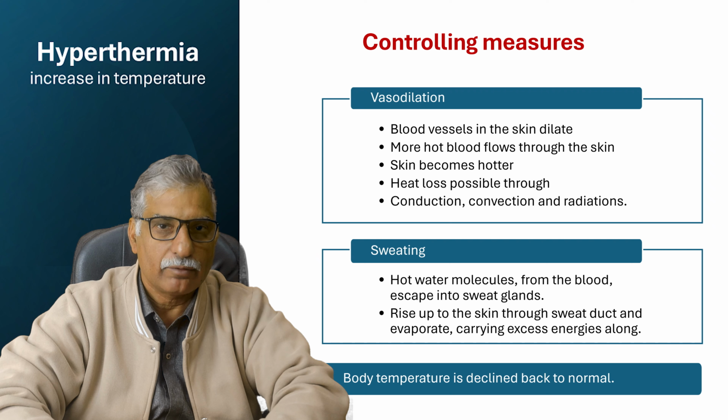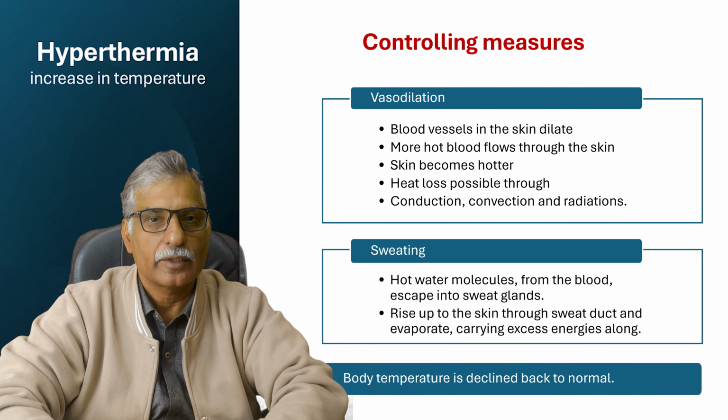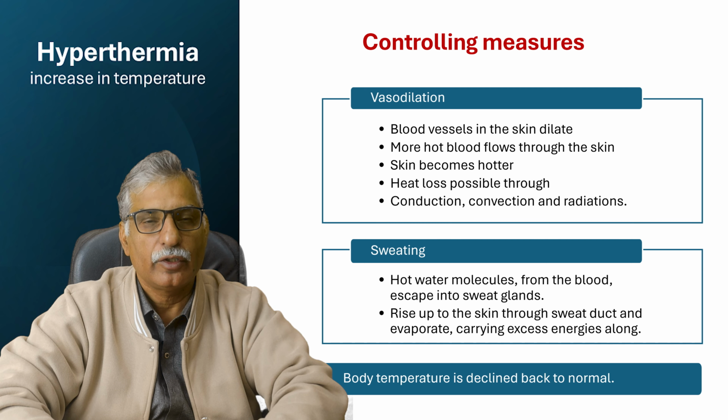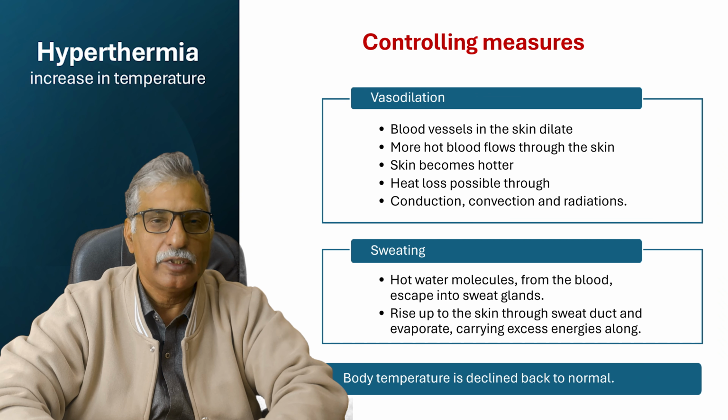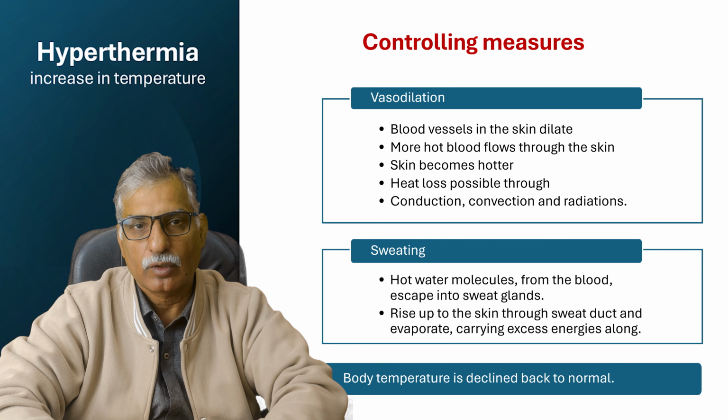And as it is evaporation, and you know that evaporation causes cooling, that helps in the reduction of the body temperature. This also reduces the immediate air temperature around the skin, so conduction, convection, and radiation also start operating immediately.